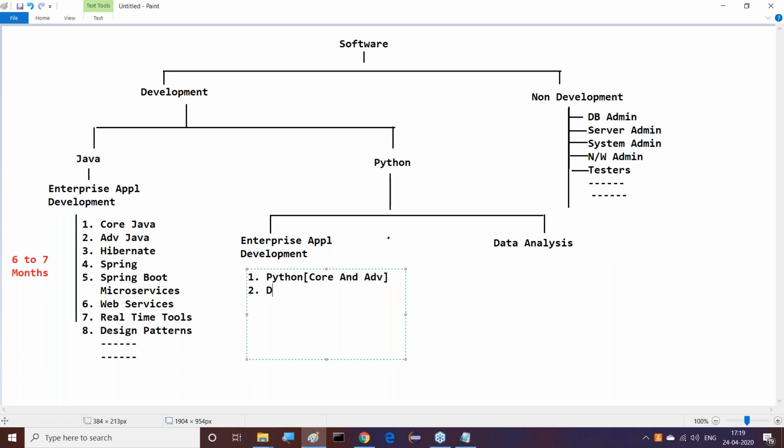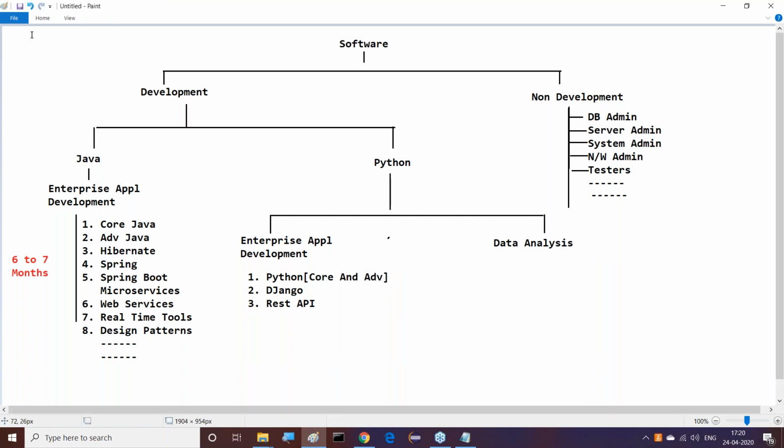The second one is either Django or Flask. Some web framework is required here. Django is better. And the third one is REST API. Python core and advanced, Django, and REST API. Only these are the topics, that's it. These are the main topics at enterprise level in the case of Python.